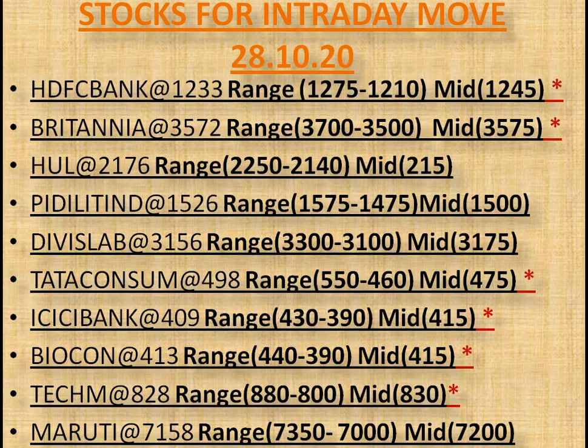HDFC Bank, that LTP is 1233. Britannia, that LTP is 3572. Hindustan Unilever, that LTP is 2176. Pidilite, that LTP is 1526. Divi's Lab, that LTP is 3156. Tata Consumer, that LTP is 498. ICICI Bank, that LTP is 409. Biocon, that LTP is 413. Tech Mahindra, that LTP is 828. Maruti, that LTP is 7,158. You can note down every stock's range with midpoint for